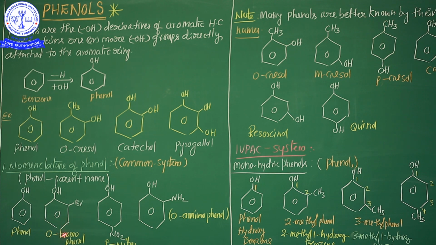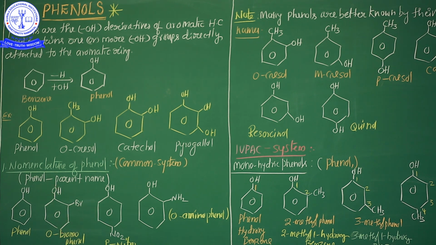So how to say this name in the common system? See, the bromine is located in the ortho position. That's why here, my dear students, O-bromophenol. See carefully, the bromine is located in the ortho position. So the remaining group name is phenol. So what is this compound name?